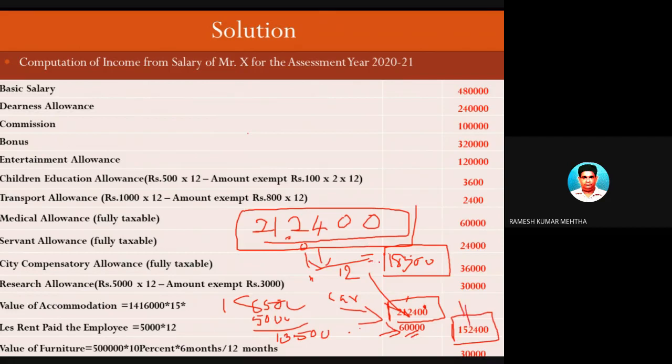This is the value of the perquisite, the taxable part of the perquisite, which is called concessional accommodation provided by the employer to the employee. So 2,12,400 is the value of the perquisite, out of which 60,000 is the rent charged by the employer. So he is getting only a benefit of 1,52,400. So the value of the concessional accommodation is 1,52,400.